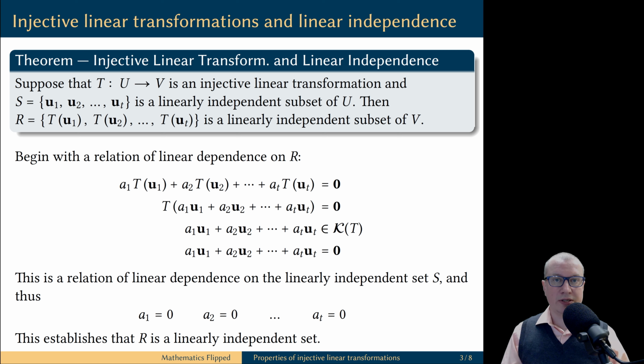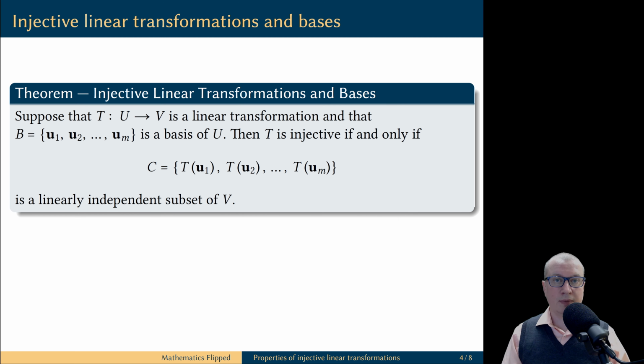But this is a result only in one direction. If the linear transformation is injective, then it preserves linear independence. Can we come up with an opposite statement? Yes, but we need to make our condition stronger. Namely, a linear transformation is injective if and only if it takes any basis of the domain to a linearly independent set of the codomain. This is an if and only if statement, and we will establish two implications.